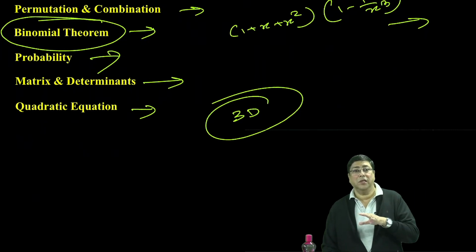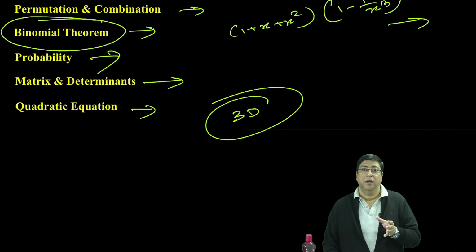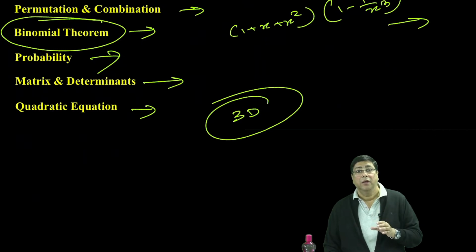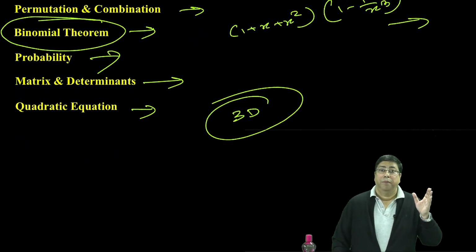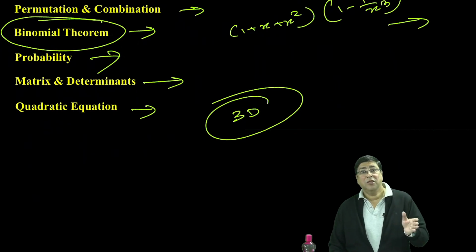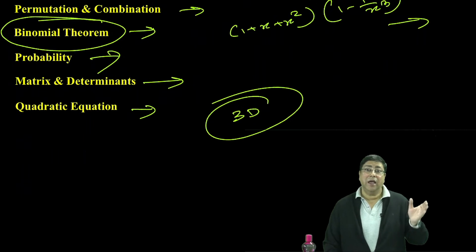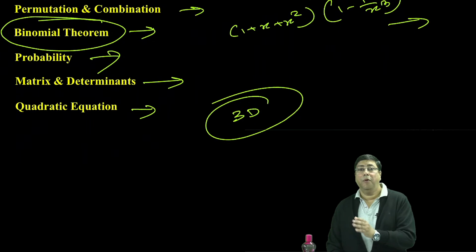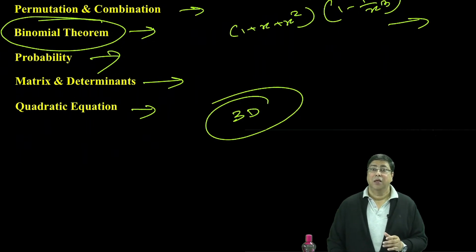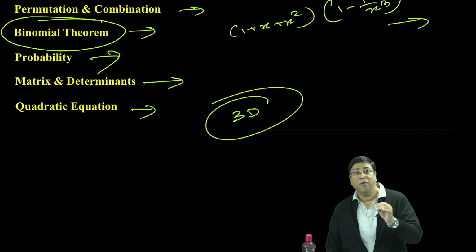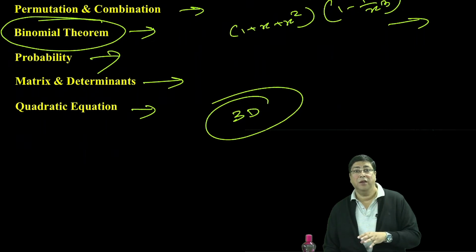These types of questions are better converted to vectors. Otherwise in 3D, the distance of a point from a line, mirror image of a point, mirror image of a straight line with respect to a straight line, mirror image of a straight line with respect to a plane, mirror image of a point with respect to a point. All these things we have done, my students, must do this. Also the perpendicular distance of a point from a straight line, collinearity, coplanarity.